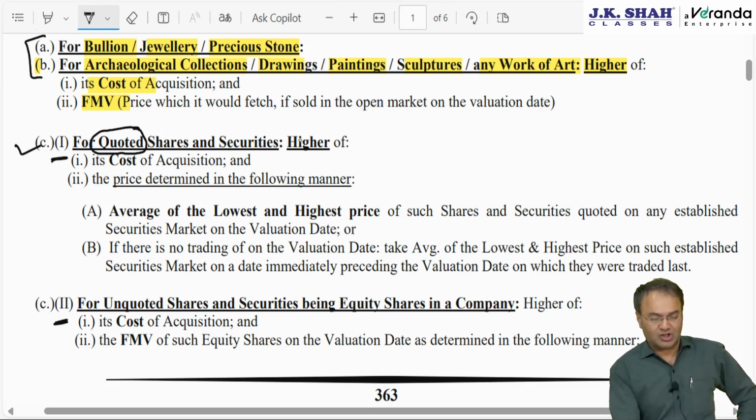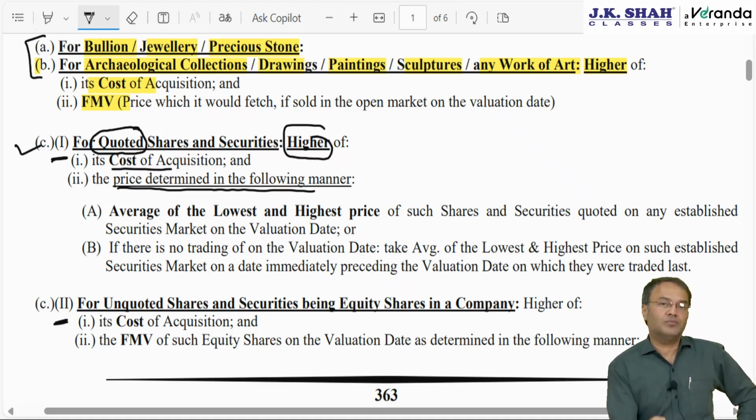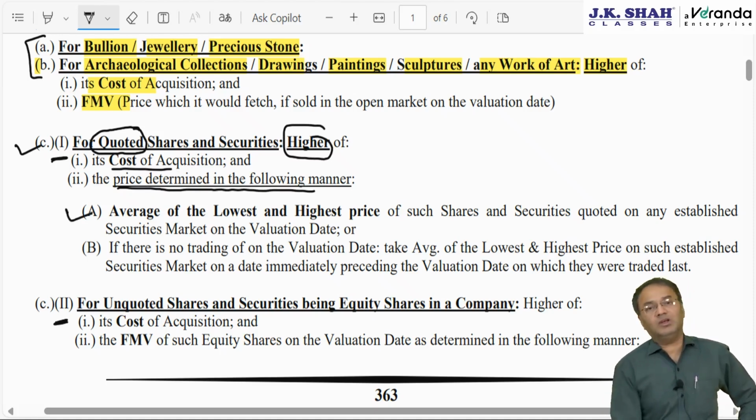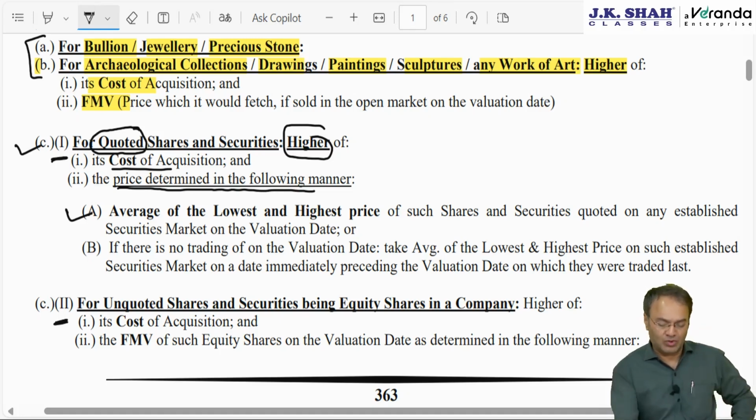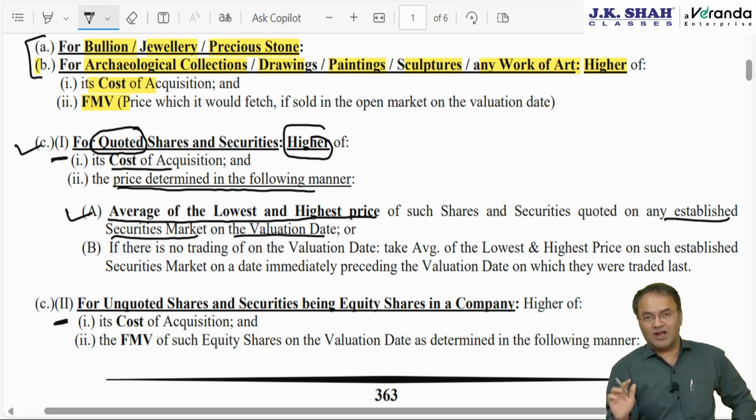So for quoted shares and security, security would include bonds, debentures, etc. Again, it will be higher of cost or FMV, but FMV to be determined in a following manner. Fundamentally, it is cost or FMV, whichever is higher. FMV will be highest plus lowest price on the established securities market divided by 2. Highest price plus lowest price divided by 2. Average of highest and lowest price on any established securities market on the valuation date, and valuation date will be